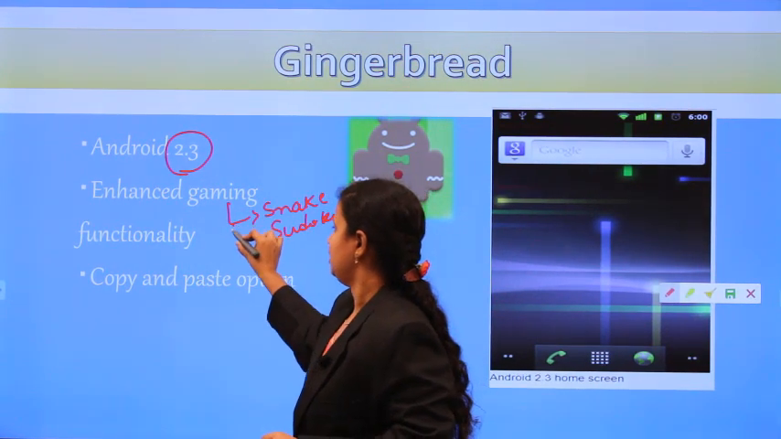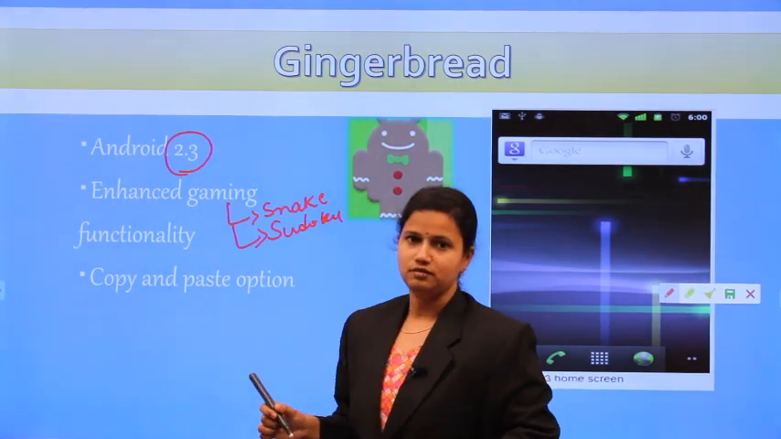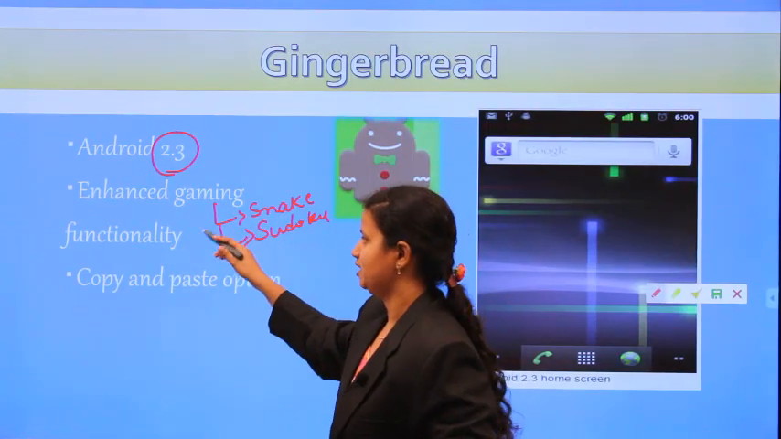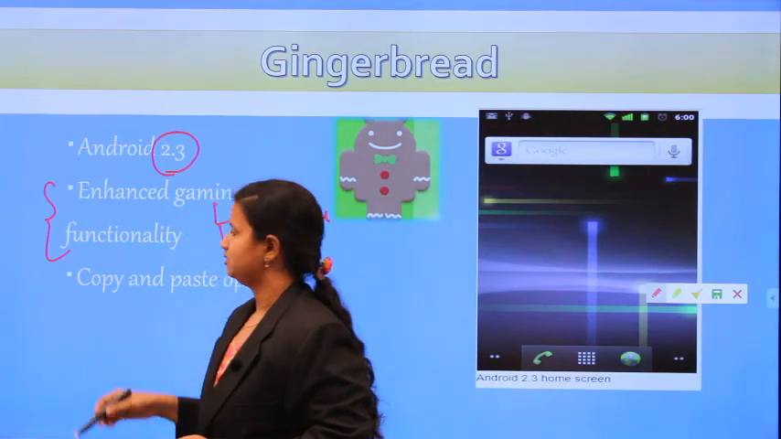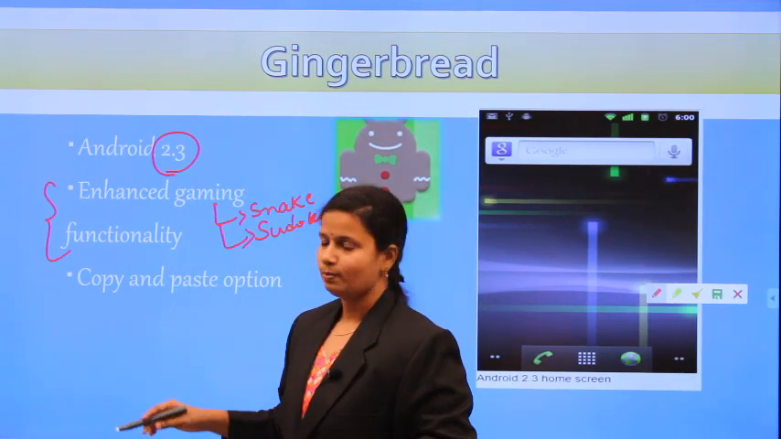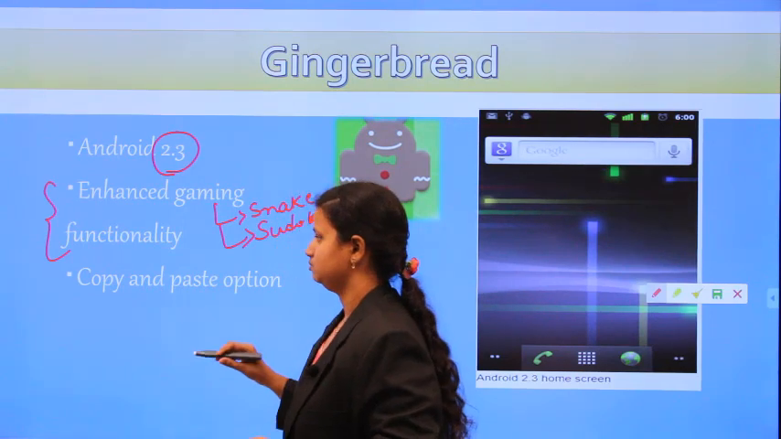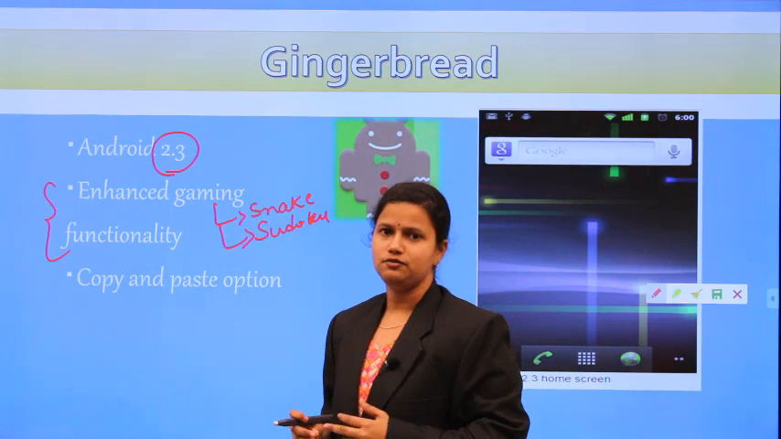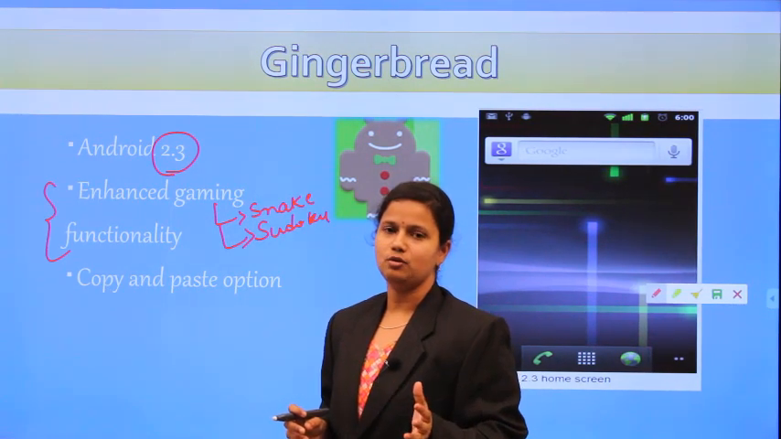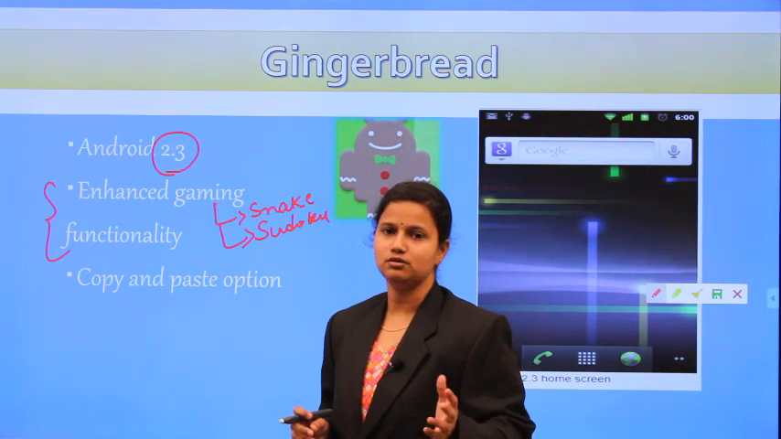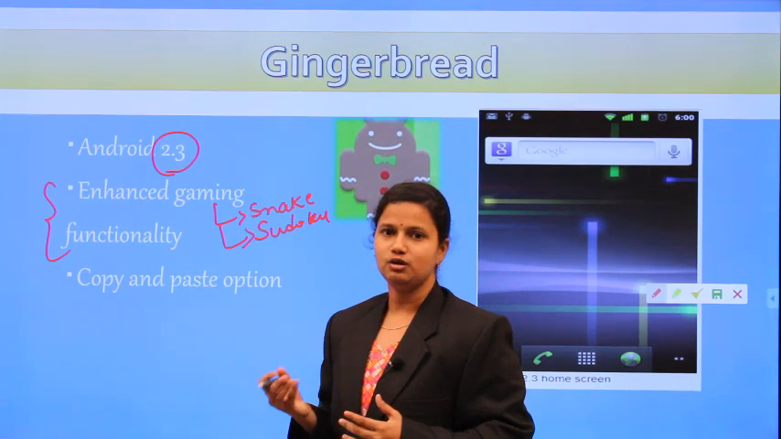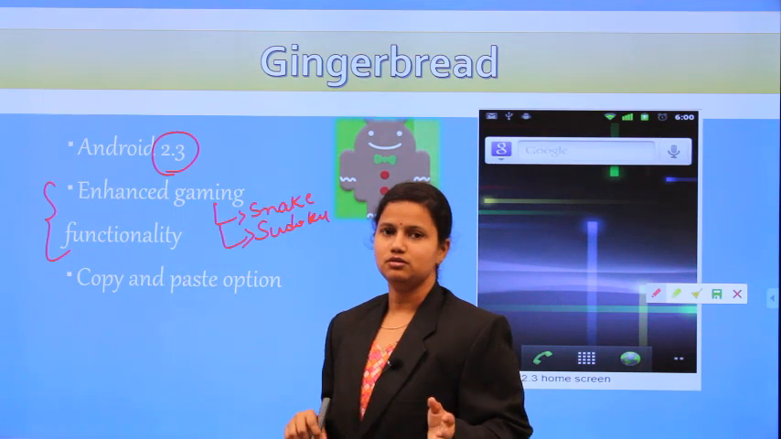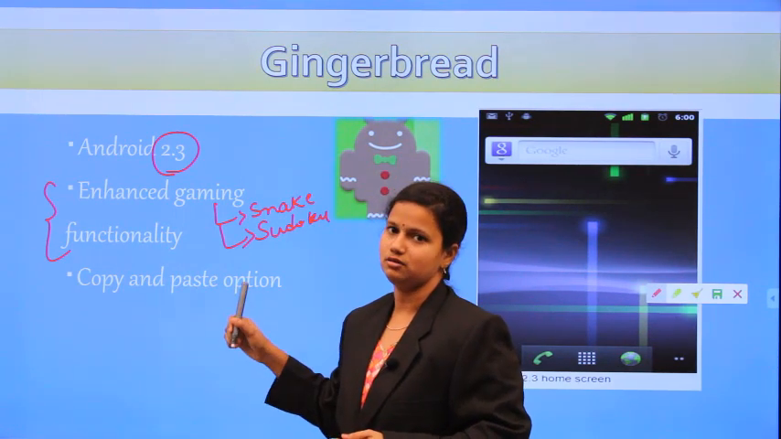So different games are to be there in your mobiles, and those 2D and 3D games are also there in this enhanced functionality of gaming. And the next one is the copy paste option. Initially, when you are opening MS Word, if you want to copy the same contents to another document, you have to select the contents, and those contents are moved to another page. That is also possible in these mobiles.